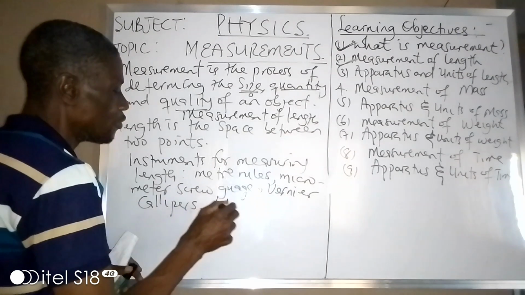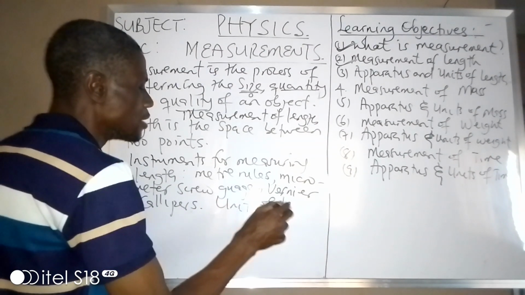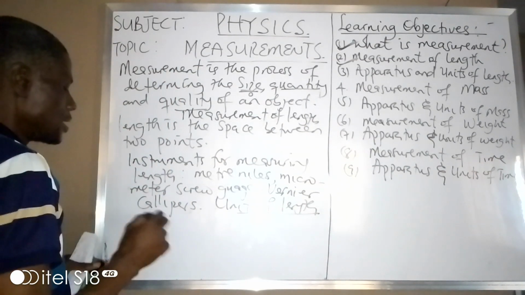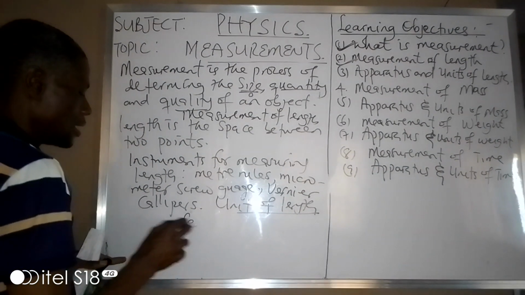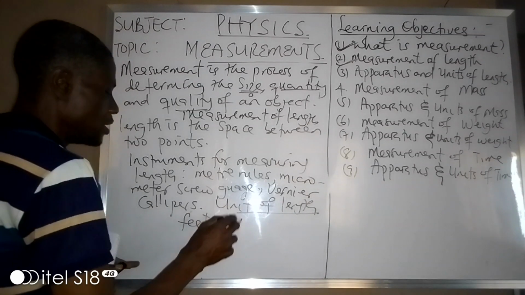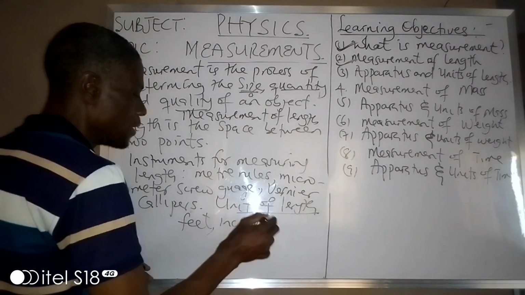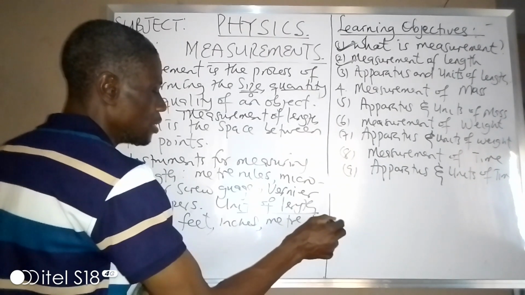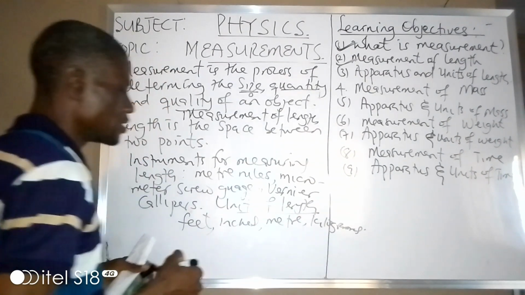Let's look at the unit of length. Length can be in feet. It can be in inches. It can be in meters. It can be in what? Kilometers. These are some of the units of length.